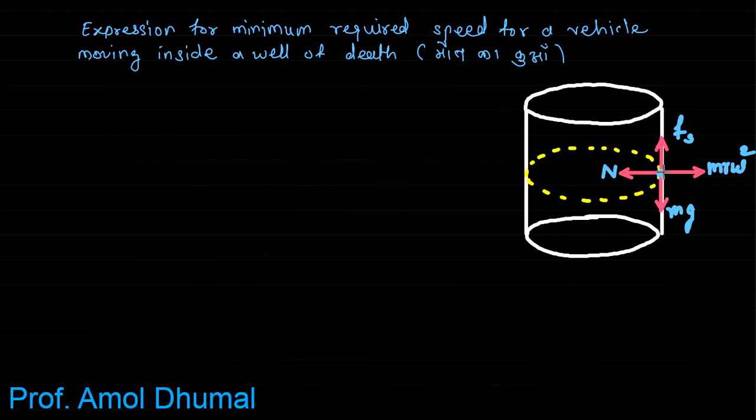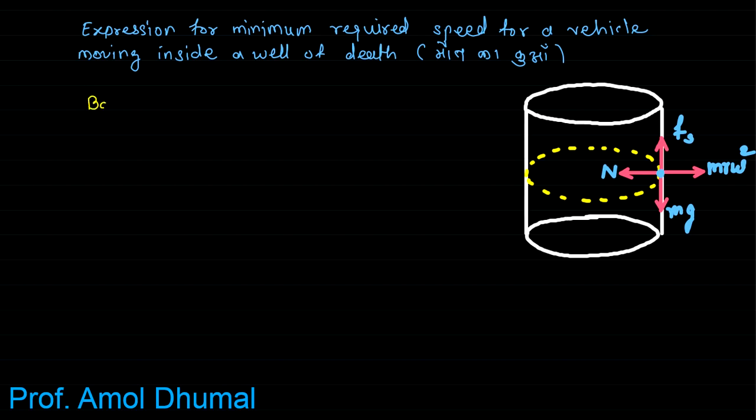Now at equilibrium, when the vehicle is moving along the horizontal circle, these horizontal forces will balance each other and these vertical forces will balance each other. So we'll balance the vertical and horizontal forces.